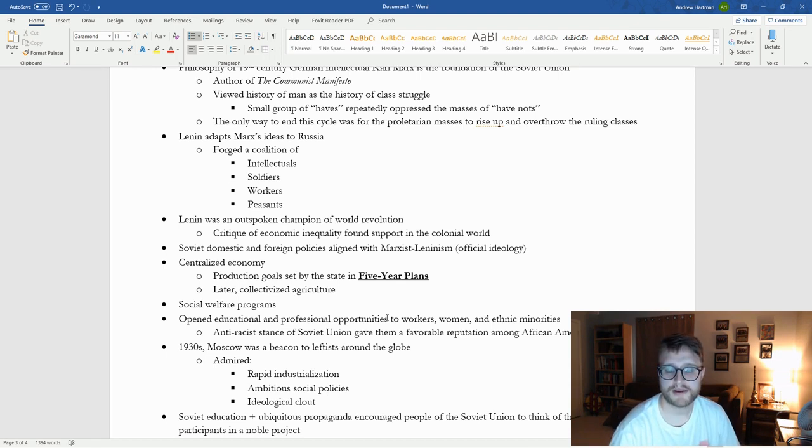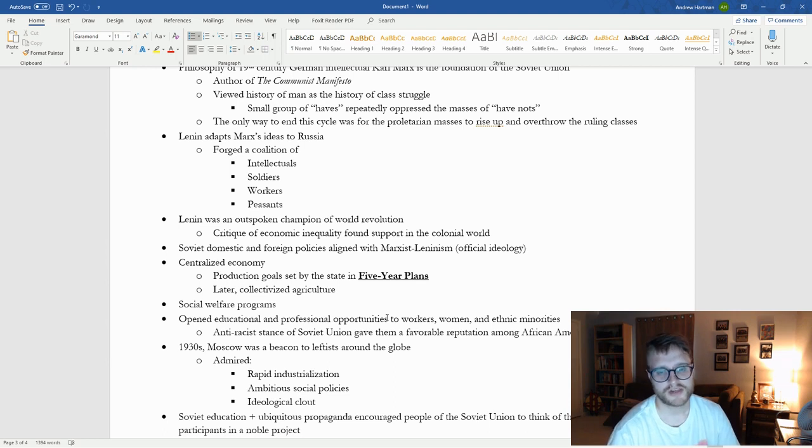And then later on, they're going to collectivize agriculture, which is bad. They probably shouldn't have done that, but that's part of socialism, right? Is the collectivization of goods and services and production, right? They create a lot of social welfare programs as well. I don't know if we would call the next part below it the social welfare programs, or they just said, hey, there's social welfare programs, but we're not going to talk about them.